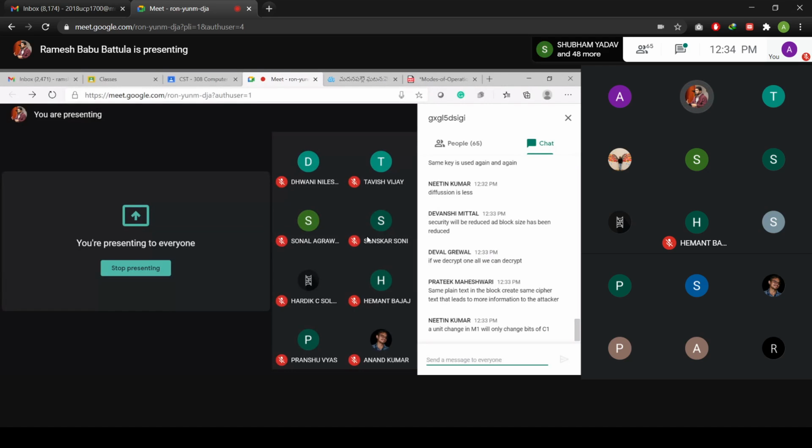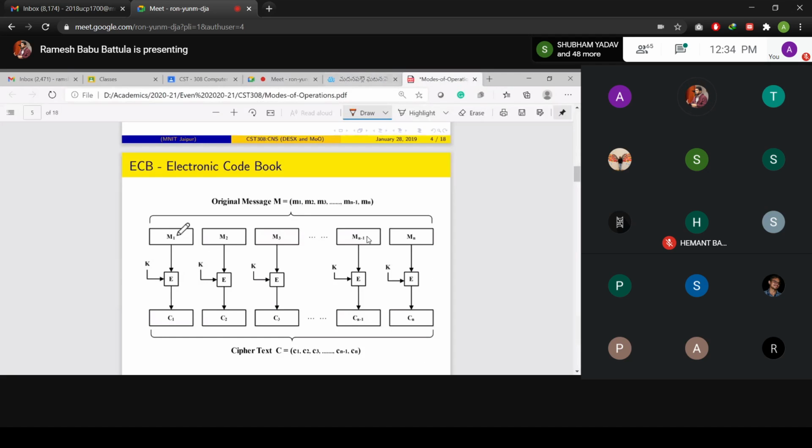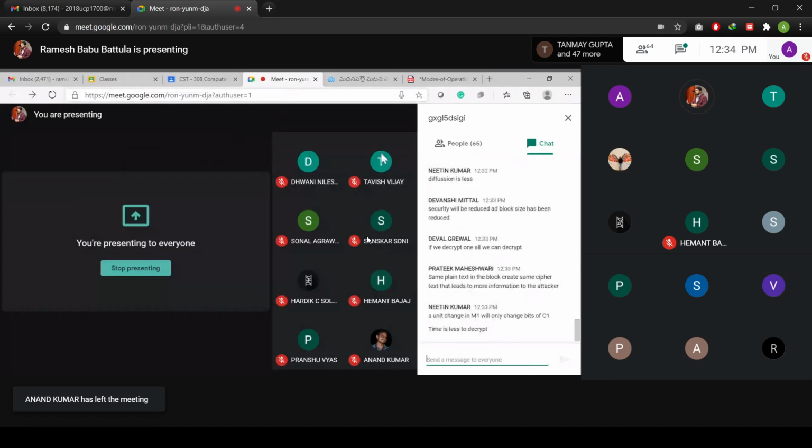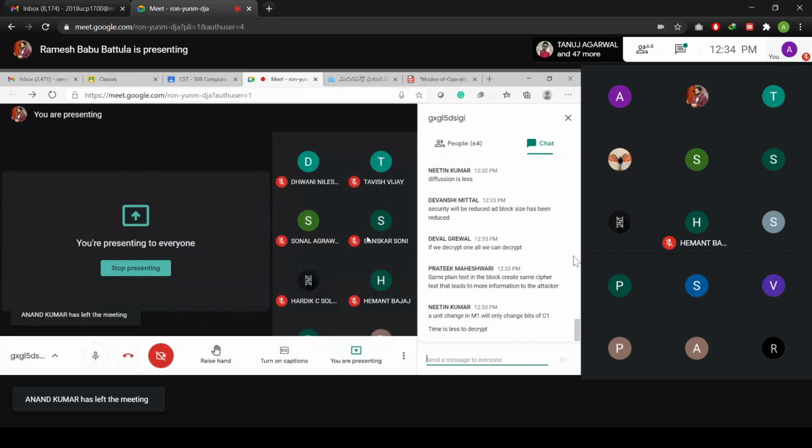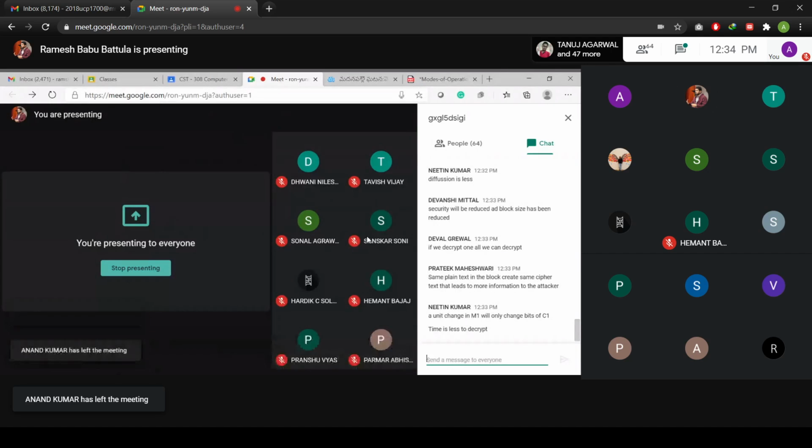I would like to give a small hint to you. Based on that, you give me some solutions. What happens if my message block M1 and my message block M3 are both the same? Are you getting my point?